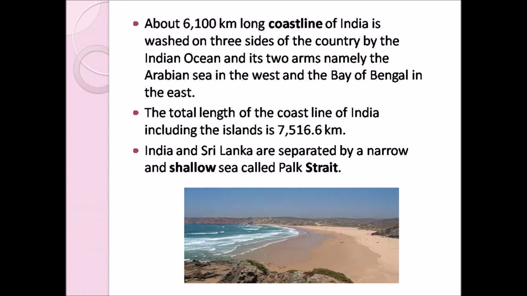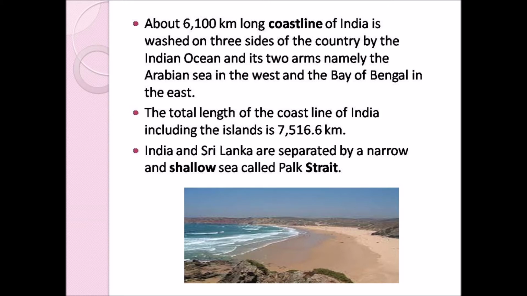India is said to be a peninsula country. What is meant by peninsula? Peninsula is a landmass which is surrounded by water on three sides and land on one side. The southern part of India is surrounded by water on three sides. So therefore India is said to be a peninsula country. In the southern part we have the Arabian Sea on the west, Indian Ocean in the south, and Bay of Bengal in the east. Okay, so therefore India is said to be a peninsula country.